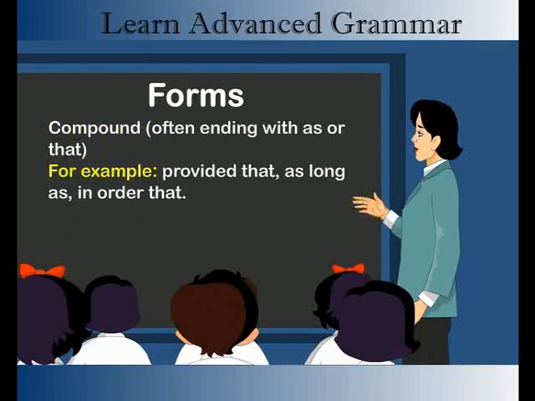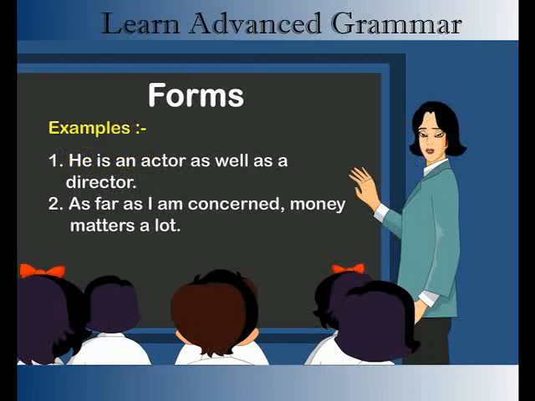Compound, often ending with as or that. For example, provided that, as long as, in order that. Examples: 1. He is an actor as well as a director. 2. As far as I am concerned, money matters a lot.